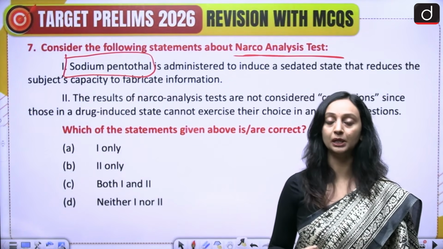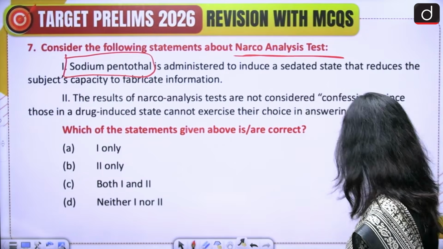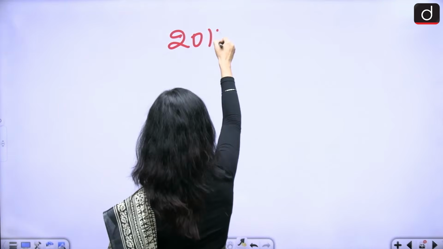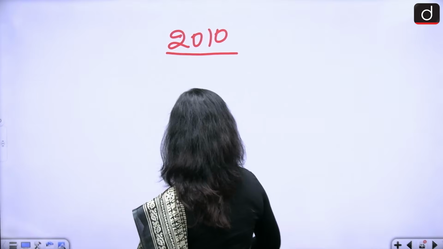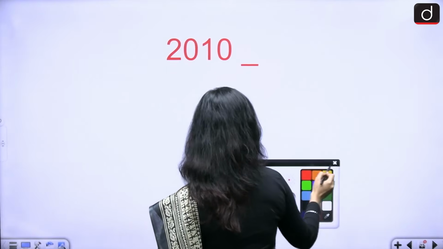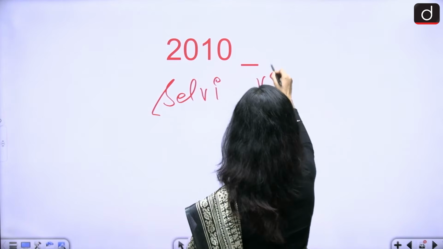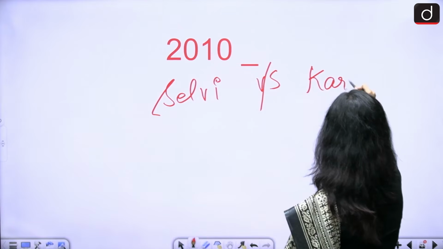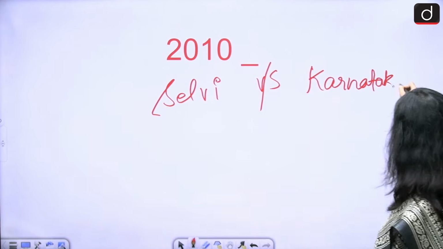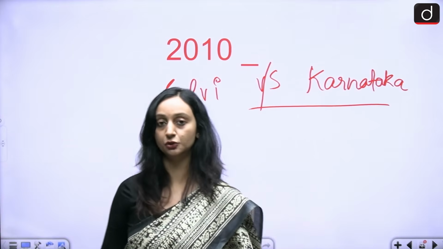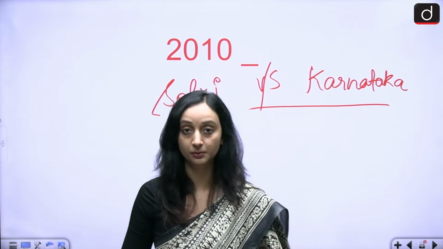But the Supreme Court, in a very important case of 2010, that was Selvi versus the state of Karnataka. The Supreme Court made it clear that in order to conduct a narco test, you need to get the consent of the patient.